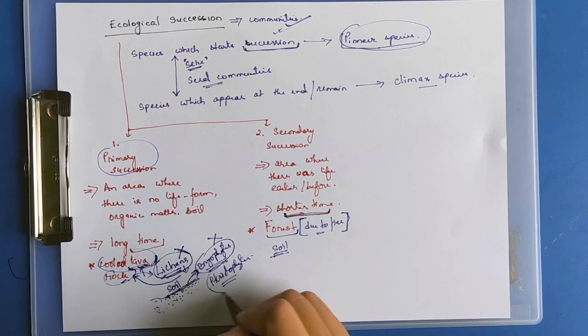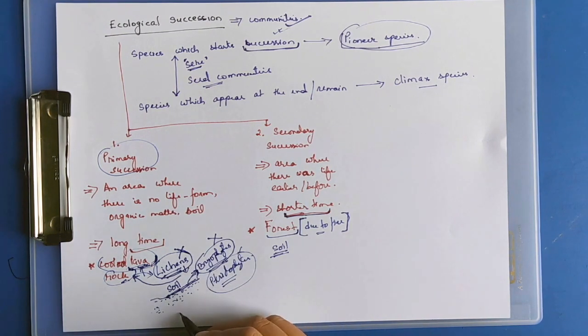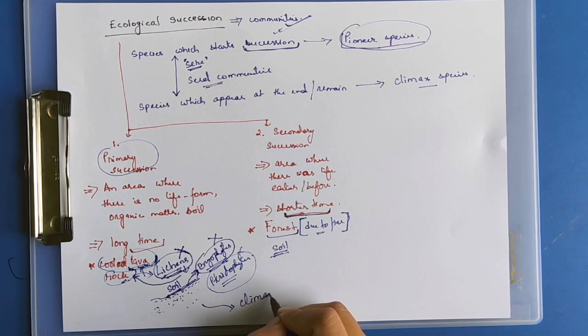After some time they will also die, and that leads to other species like angiosperms and gymnosperms. After some time this comes to a climax community.